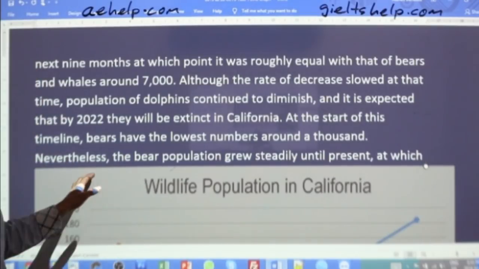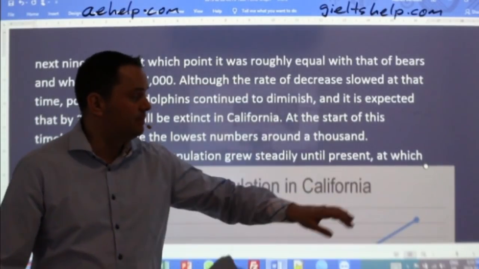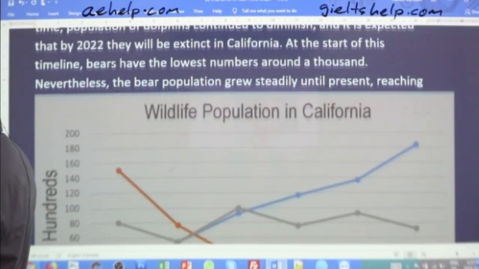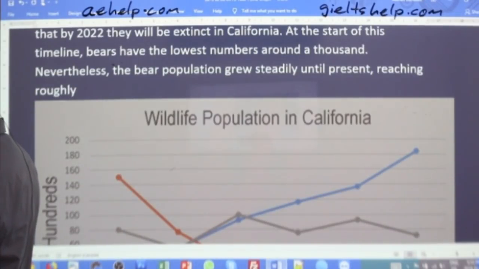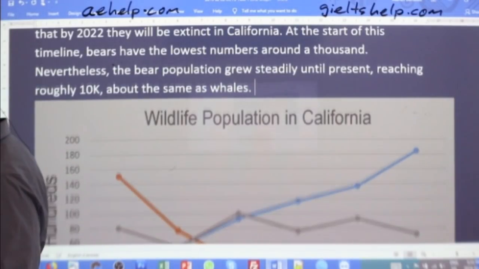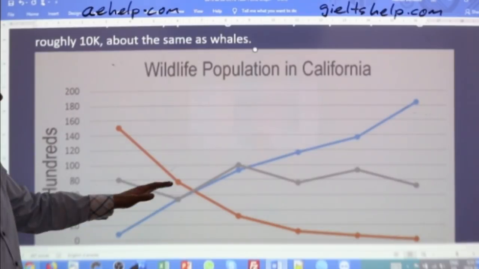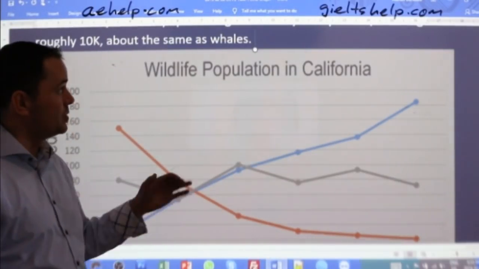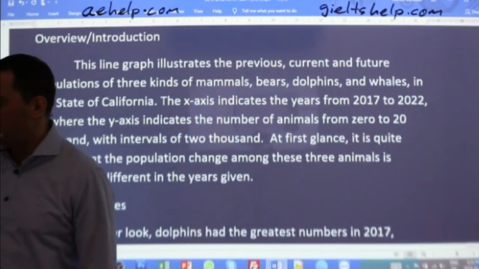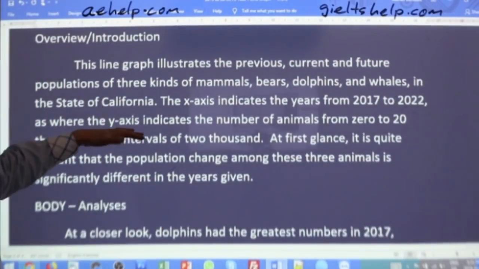So nevertheless, the bear population grew steadily until present, reaching roughly 10,000, about the same as whales. Okay, good. Now I'm continuing with this. I have lots of words. So at this point, I'm realizing, okay, I probably have like a good 100, 115 words with the overview.